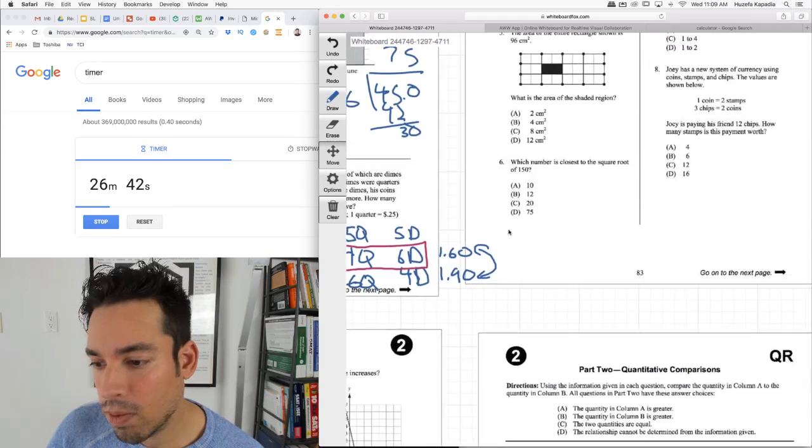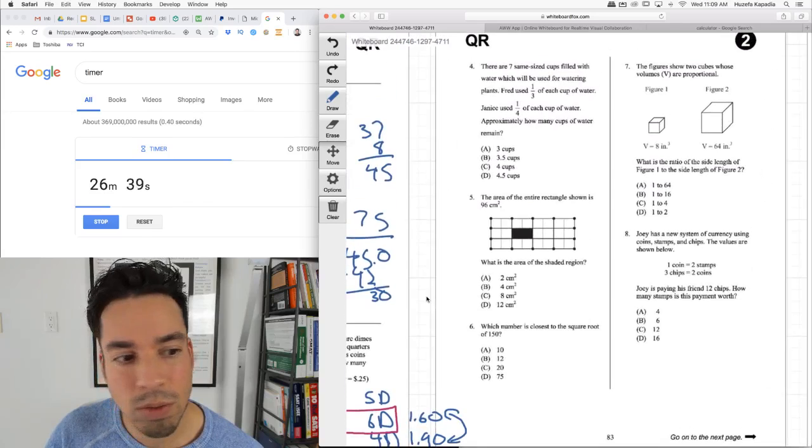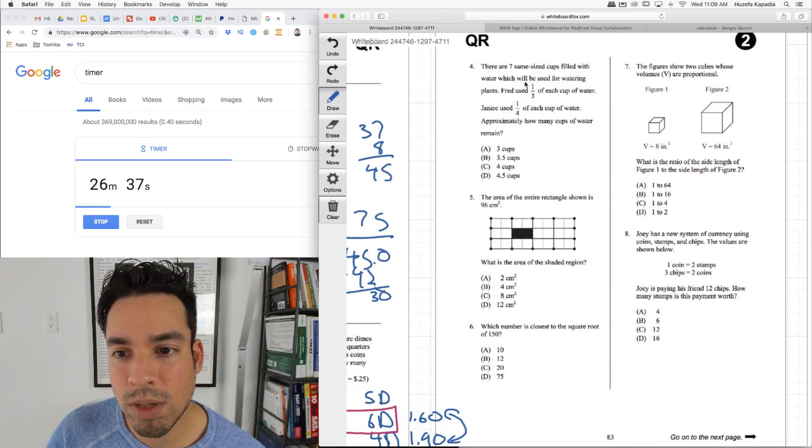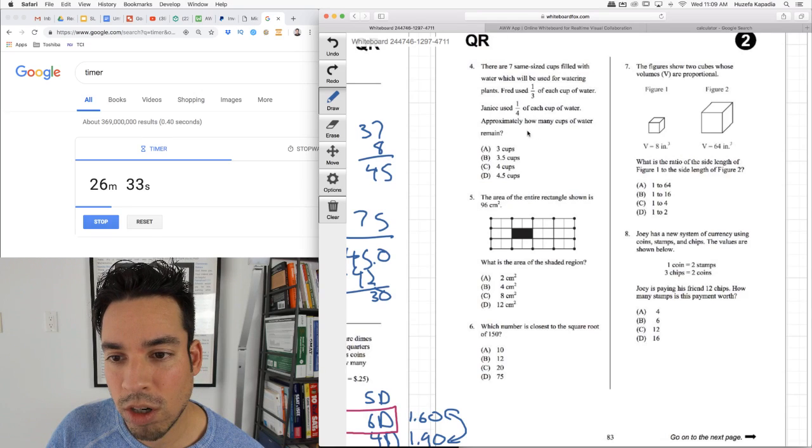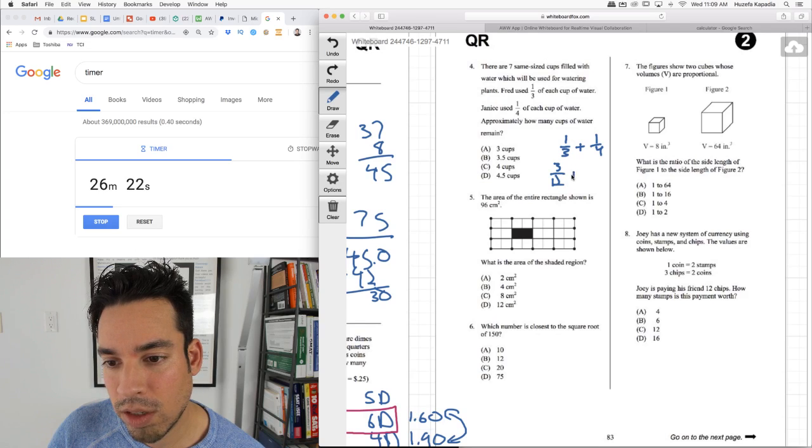Now let's go to page 2. Okay, there are 7 same-sized cups of water that will be used for watering plants. Fred used 1/3 of each cup of water. Janice used 1/4. Approximately how many cups of water remain? So look, check it out. 1/3 and 1/4. If we add them up, this is 3/12 plus 4/12 is 7/12.